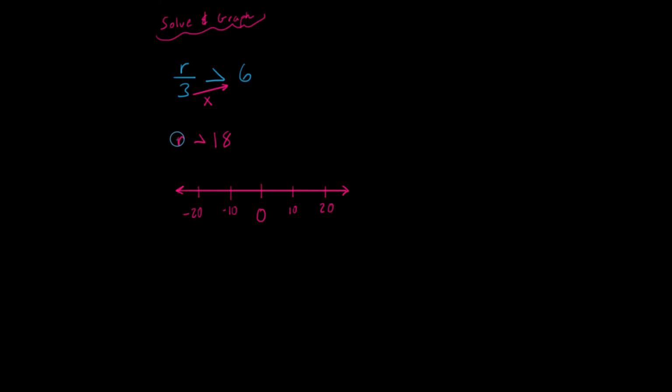Now this symbol, it's telling me r is greater than 18, so when I plot my dot on the graph here, I'm going to just leave it as an open circle, and I'll move in the direction towards values that are greater than 18. But I'm not done yet. I'm not going to box this answer up until I check my work.